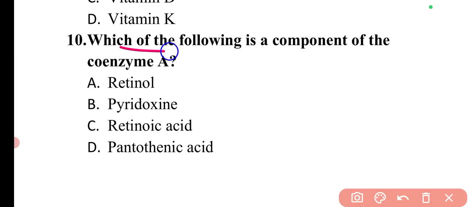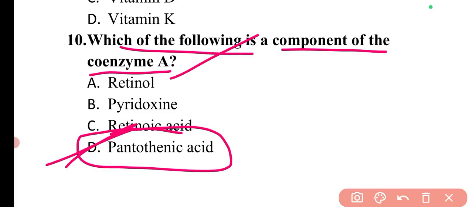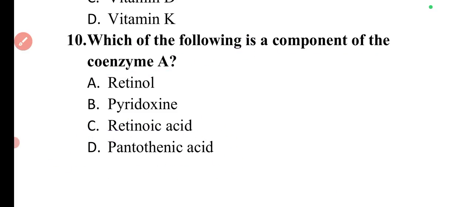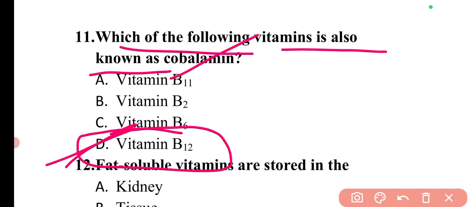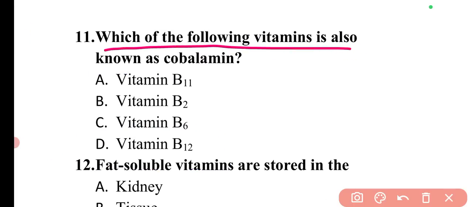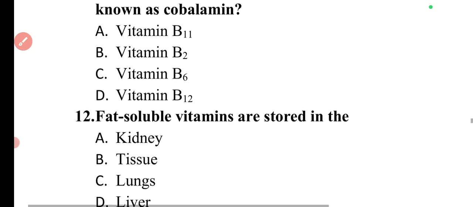Next question is, which of the following is a component of the coenzyme A? So the component of coenzyme A is pantothenic acid. So here option D is correct. Next question is, which of the following vitamins is also known as cobalamin? So cobalamin or cyanocobalamin, this is vitamin B12. So option D is correct.